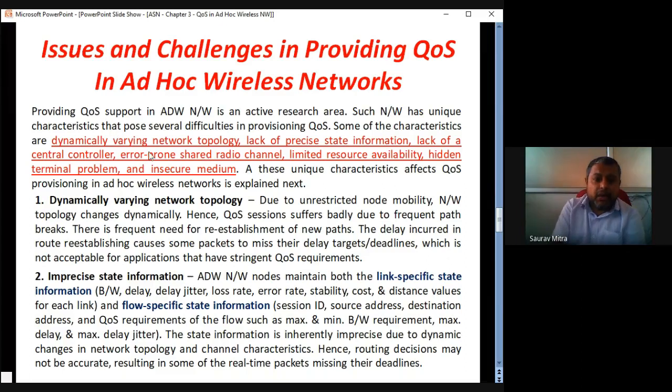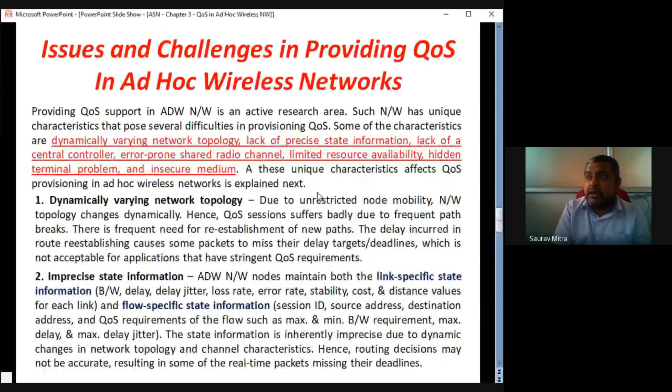Okay, that is possible. So under all this, whatever is given in red, under all these problems in ad hoc wireless networks, we should still be able to provide quality of service. How can we do that? Let us check: what are the issues and challenges in providing QoS in ad hoc wireless networks?